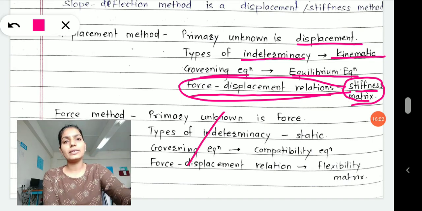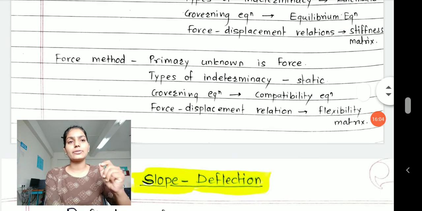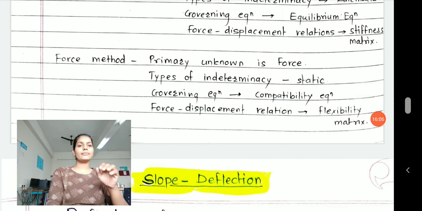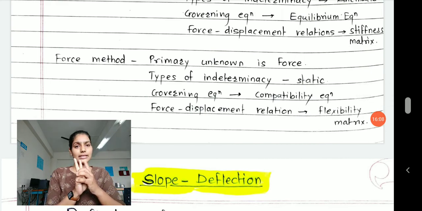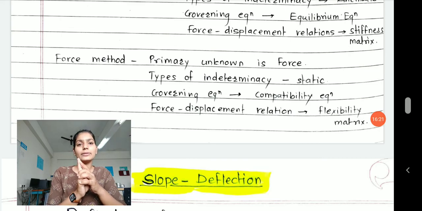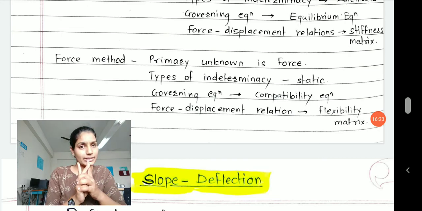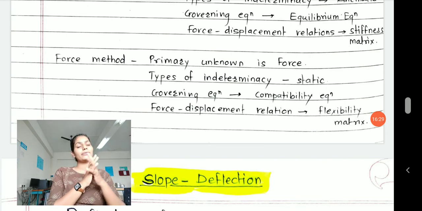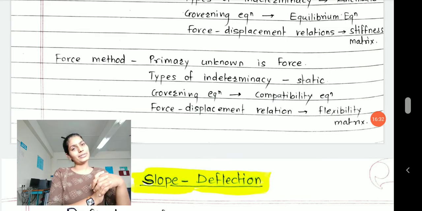Now we will move towards the next part, where I am trying to help you understand the force method. What I said is that analysis is of two types, either the displacement method or the force method. I have said slope deflection is a displacement method. The primary unknown will be displacement. The indeterminacy will be kinematic indeterminacy, right? And the governing equations will be equilibrium equations.